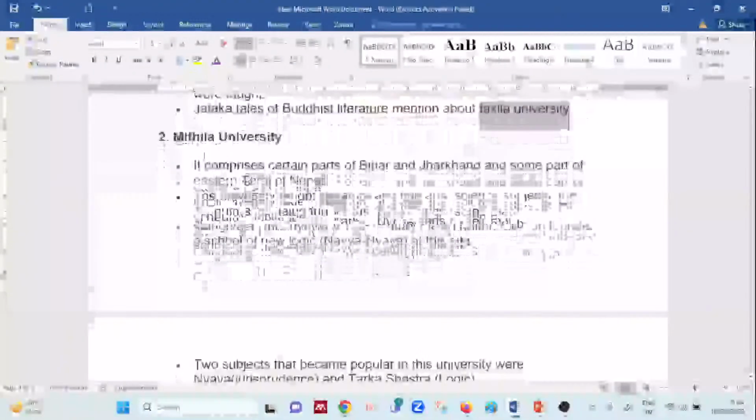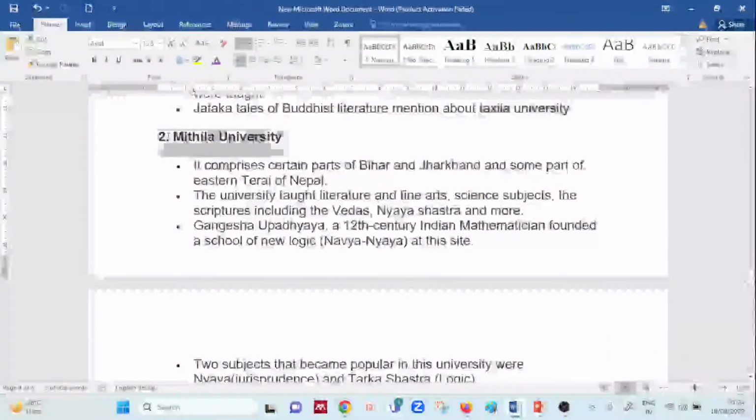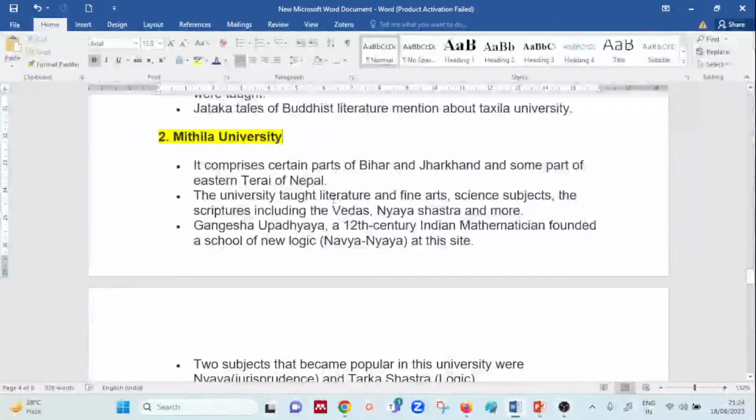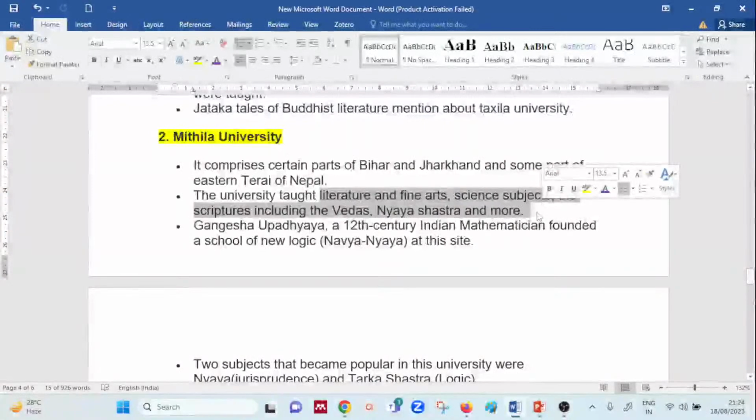Then coming to Mithila University, the second university which we have. It comprises certain parts of Bihar and Jharkhand, and yes, certain parts of Nepal also. The university taught literature. So which were the subjects considered in this university? The question comes on the subject or some special element which I have added, so you have to go through these notes very well after the explanation.